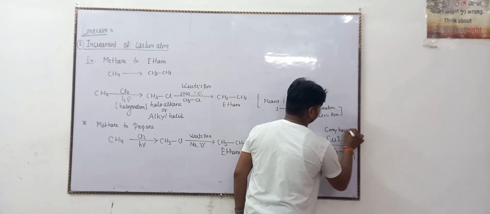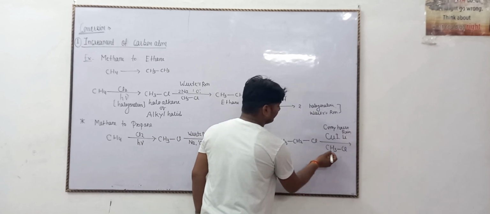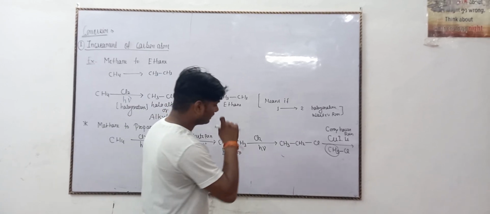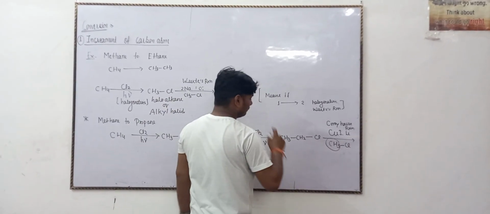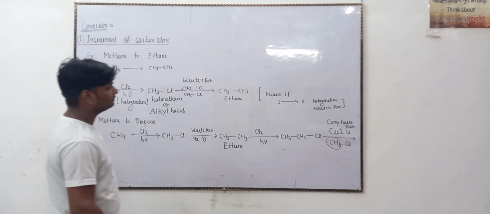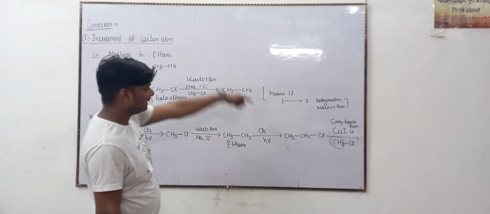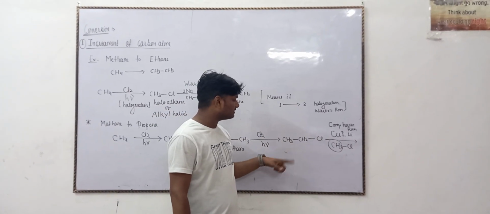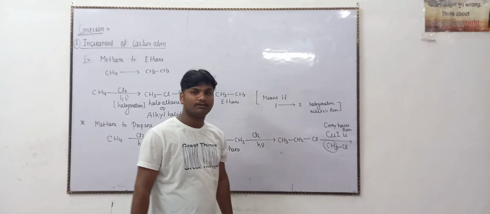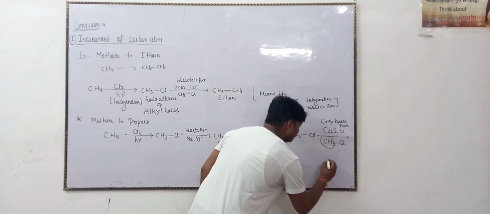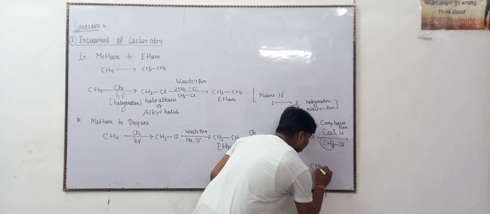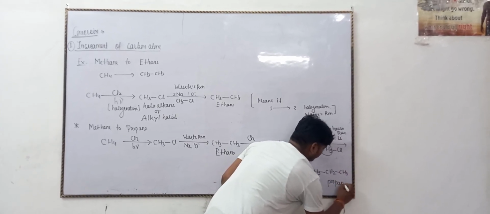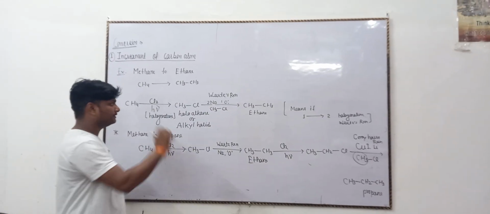Corey-House reaction. In the Corey-House reaction, an even number of carbon atoms or an odd number of carbon atoms may participate. So these two things are observed. When applying the Corey-House reaction, if the odd number of carbon atoms, such as 1, 2 and 3, are added with each other, they form CH3, CH2 and CH3. This is the propane molecule.